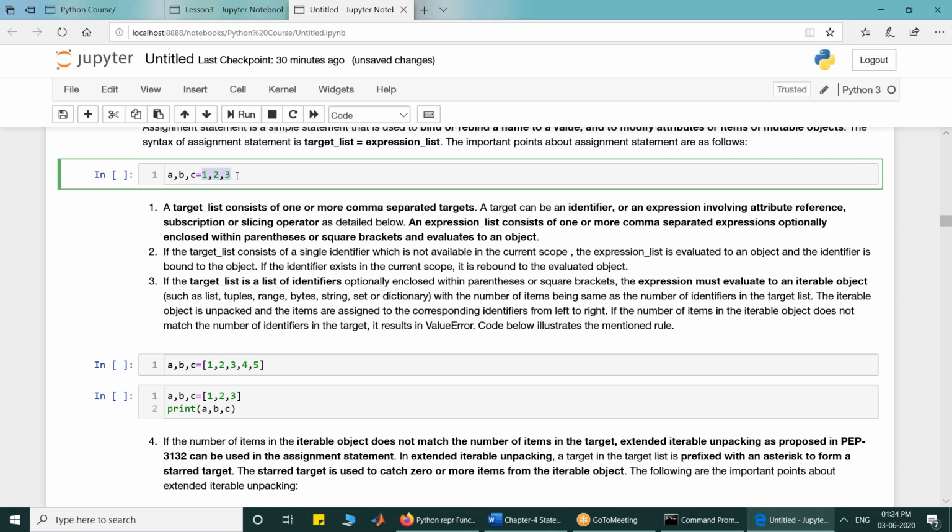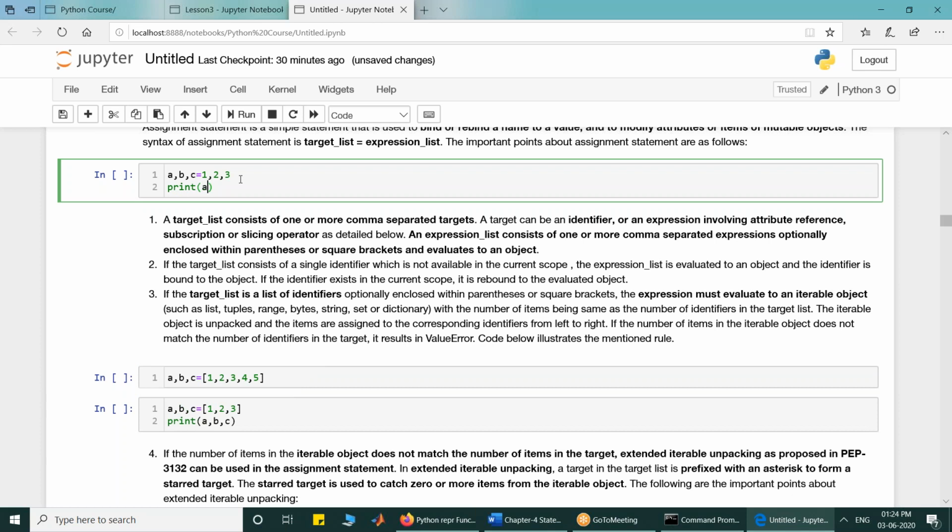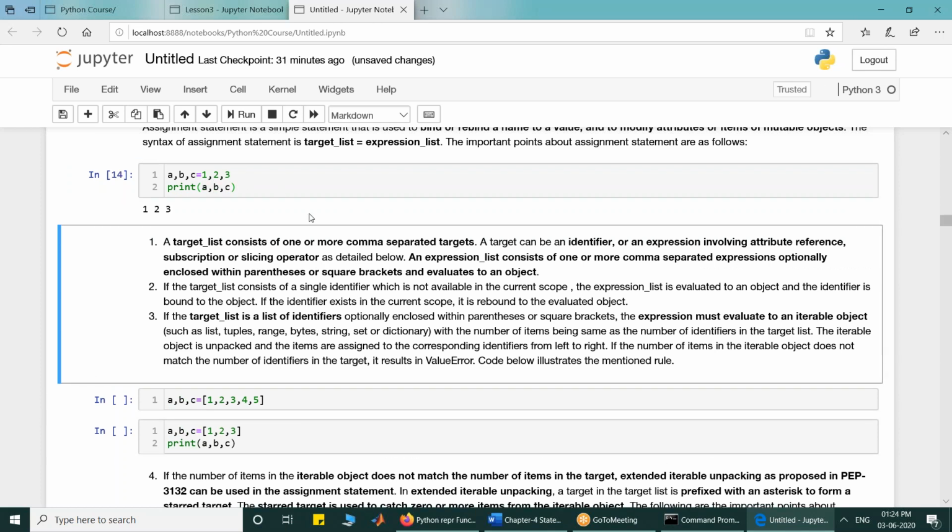On the right side there are expressions which are again comma separated. So they have nothing to do with the list data type. If I execute it, A gets value 1, B gets value 2, C gets value 3. If I want to check what is A comma B comma C, it will give me 1, 2 and 3.